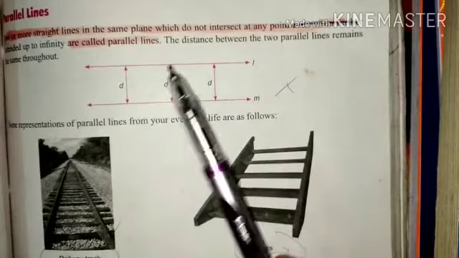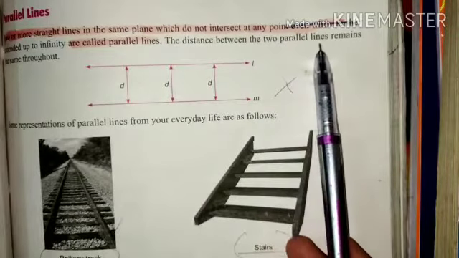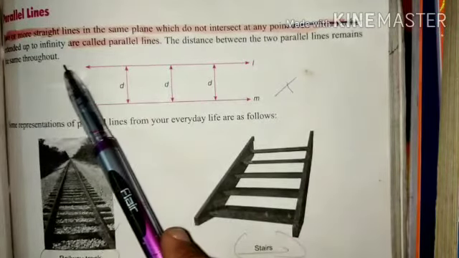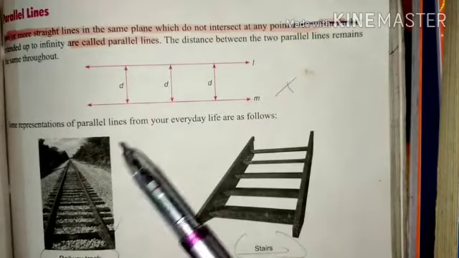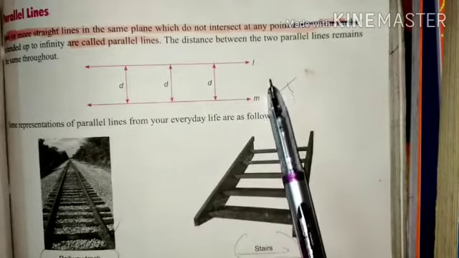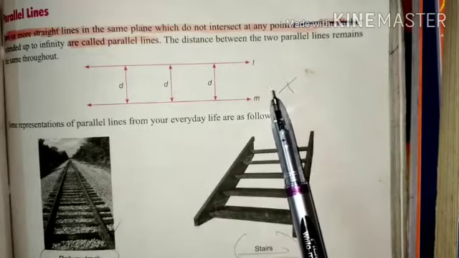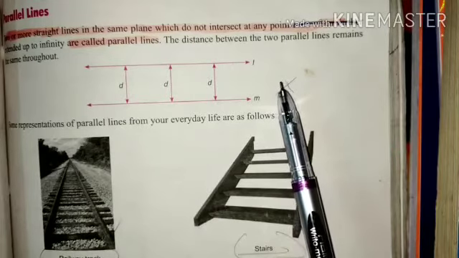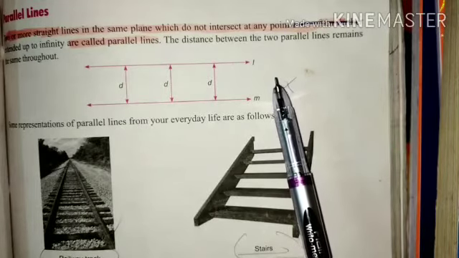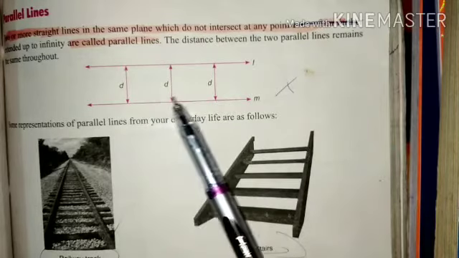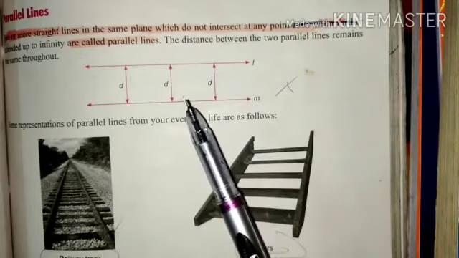The distance between two parallel lines remains the same throughout. Clear? That means parallel lines are lines which do not cut each other at any point, unlike intersecting lines, and their distance must be the same at every point.